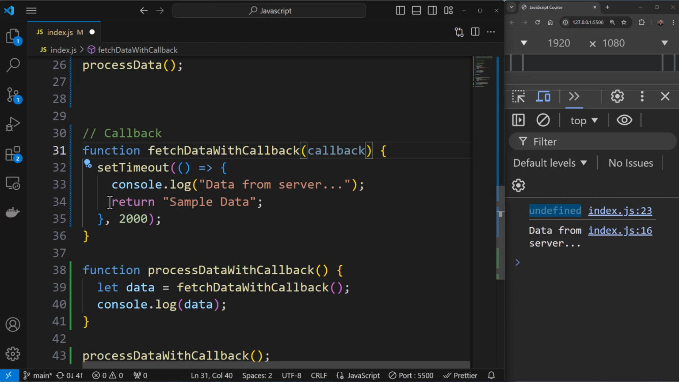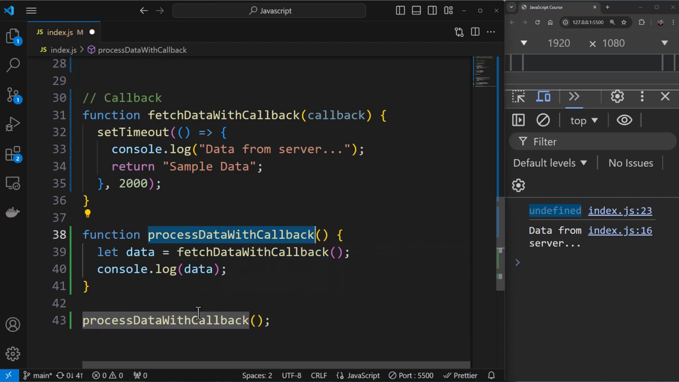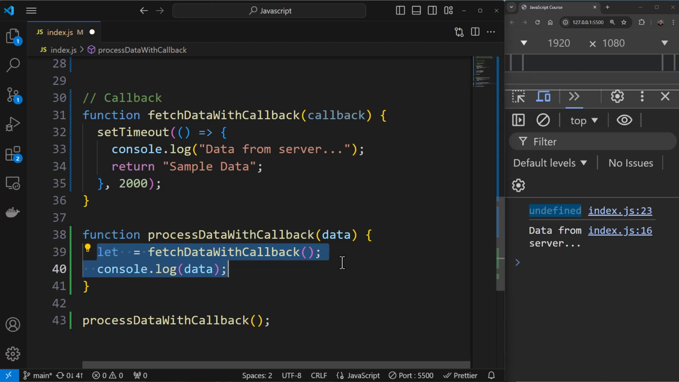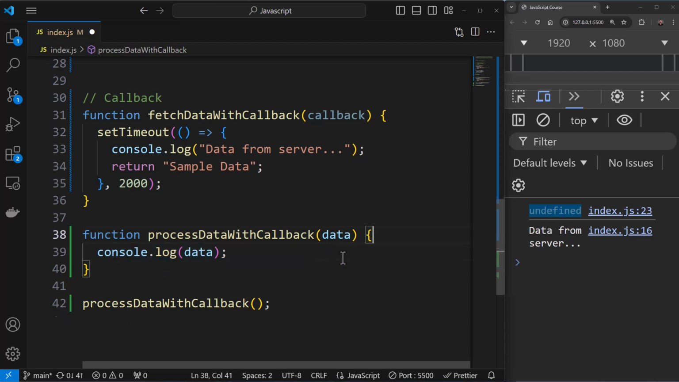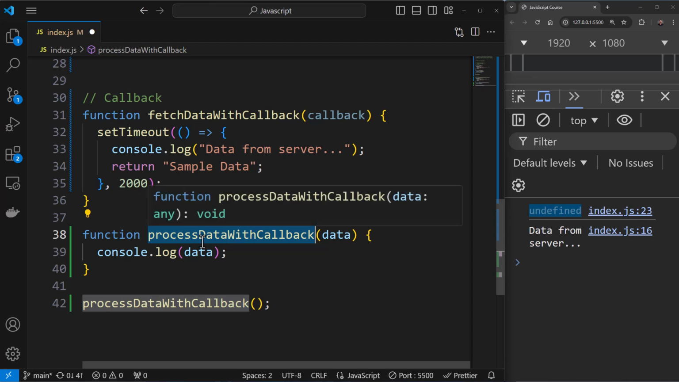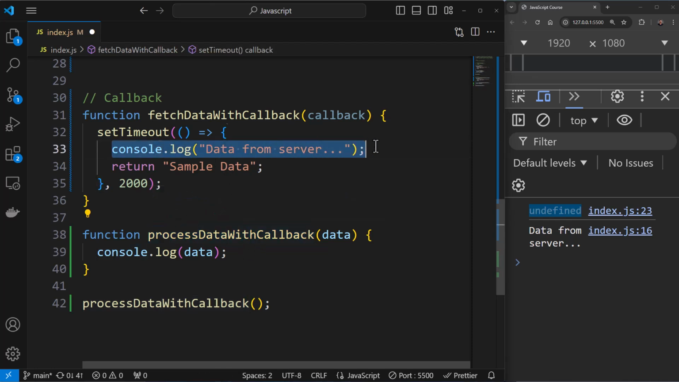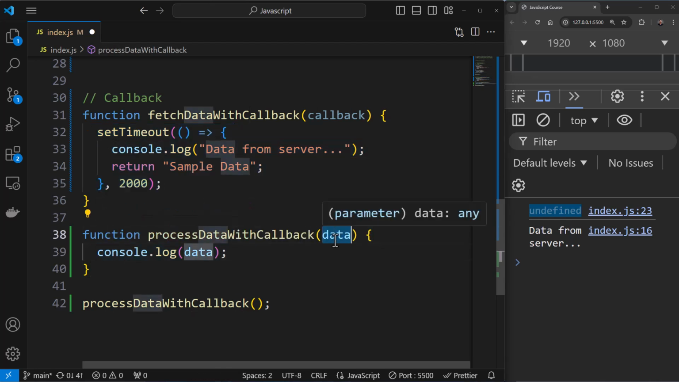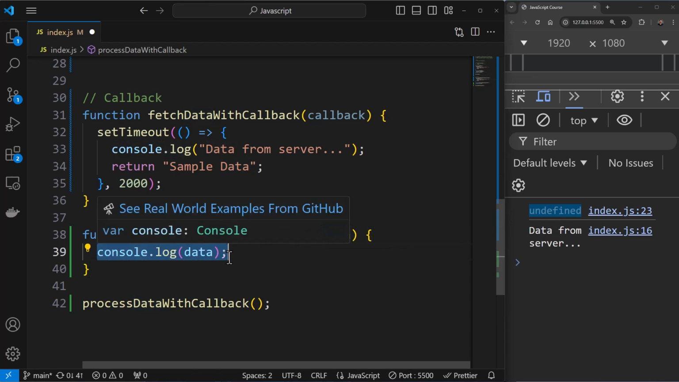Now over here I'm calling this process data with callback, and this is being called from here. Now how I would modify this is I would take this data as a parameter over here. I would get rid of this. So this is the callback function that would be executed once this operation is complete. So once this timeout operation is complete, what we need to do is print the data, right? So I'm accepting data as a parameter over here, and I'm doing a console log.